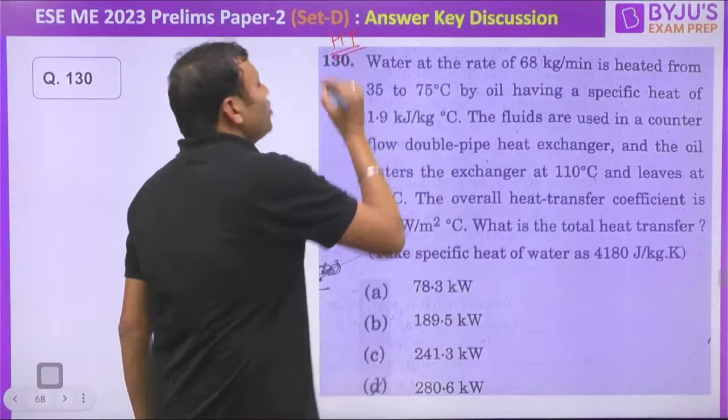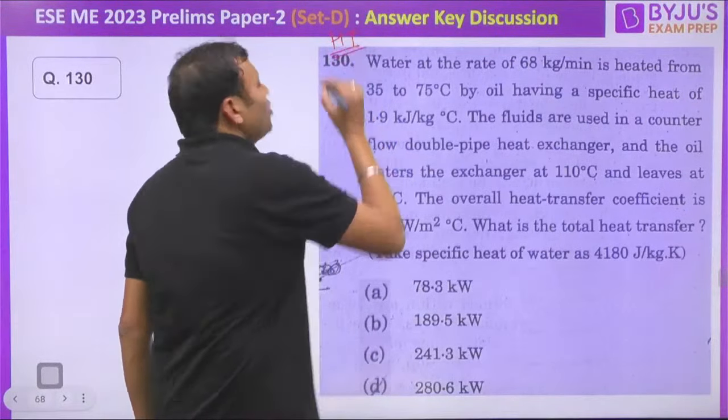If we draw the temperature curve for counterflow heat exchanger, water is heated from 35 to 75 degrees Celsius. This is water. And the oil enters the heat exchanger at 110 degrees Celsius and leaves at 75.